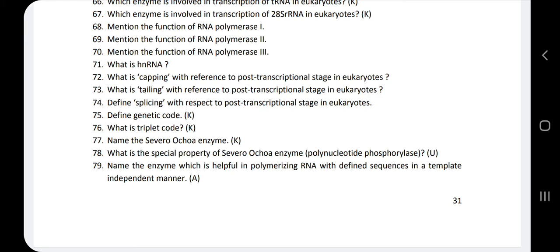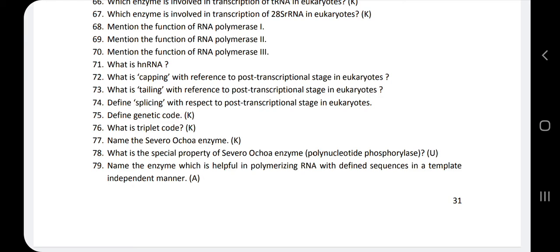Next, 74th question. Define splicing with respect to the post-transcription stage in eukaryotes. After the completion of transcription in the eukaryotes, the hnRNA is formed. That hnRNA consists of both coding sequences and non-coding sequences, meaning some regions have genetic information and some regions do not.